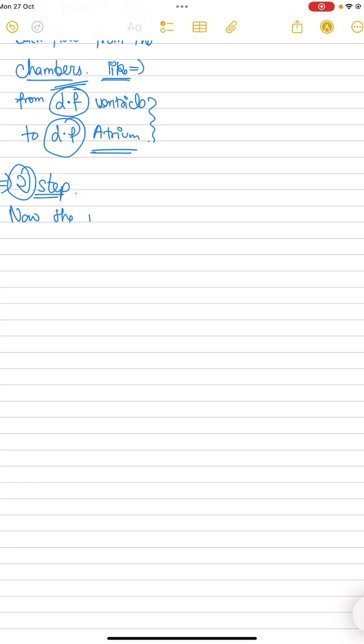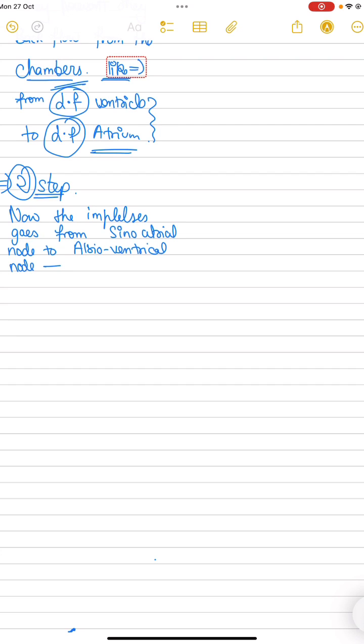Now the impulses generated from the sinoatrial node go to the atrioventricular node. Then, as you have already studied, they go to the bundle of His, then to the Purkinje fibers, and then to the ventricles.